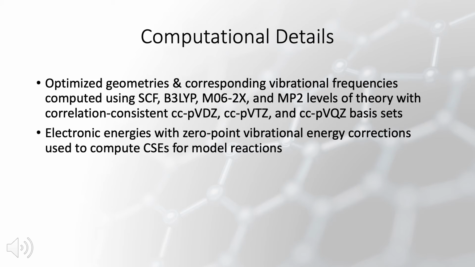So for every reactant and every product in each of our model reactions for every compound that we researched, optimized geometries and corresponding vibrational frequencies were computed using SCF, B3LYP, M06-2X, and MP2 levels of theory with the correlation consistent double zeta, triple zeta, and quadruple zeta basis sets. And electronic energies with zero-point vibrational energy corrections were used to then compute the change in energy and therefore the conventional strain energy for each of our model reactions.